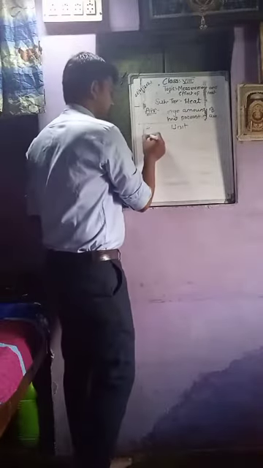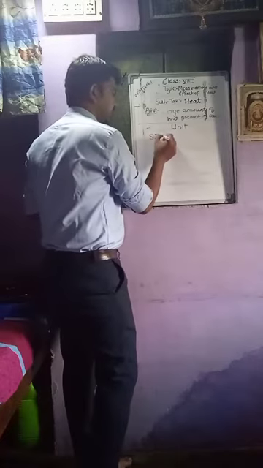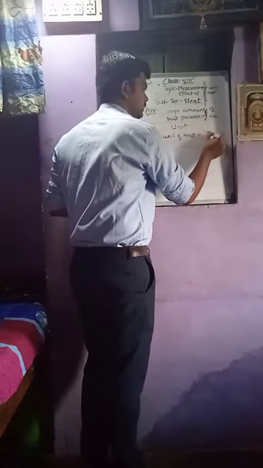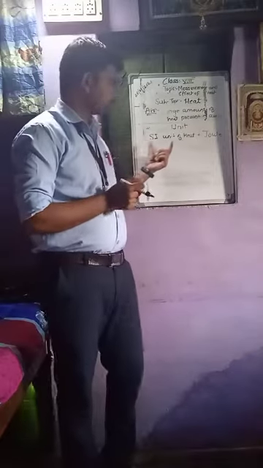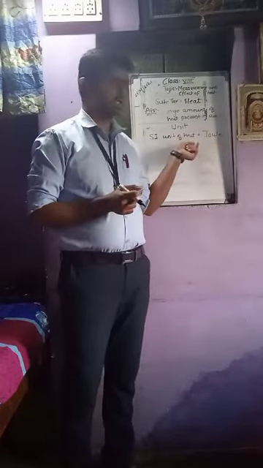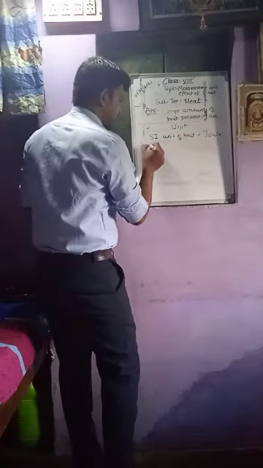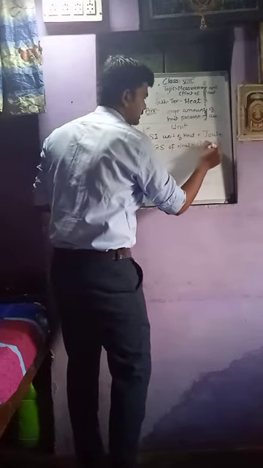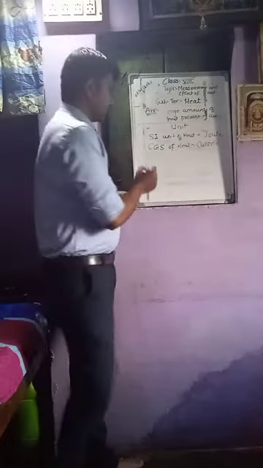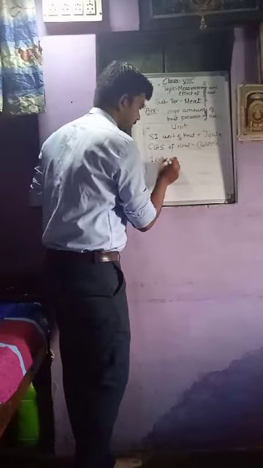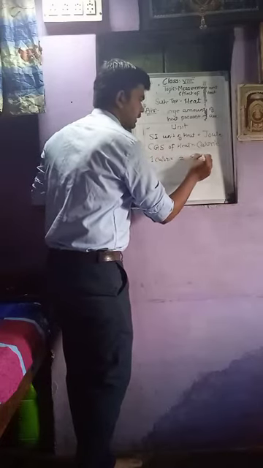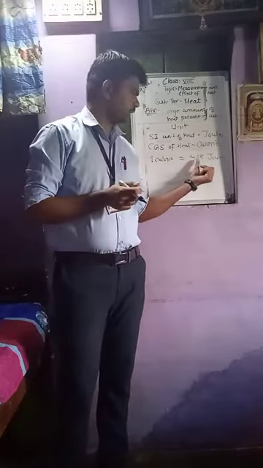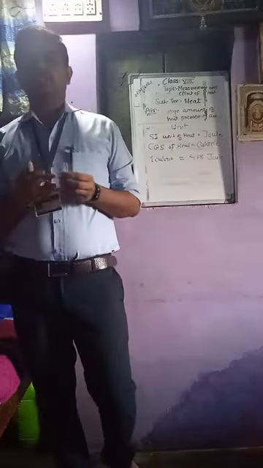What is the unit of heat? The SI unit of heat is joule, and the CGS unit of heat is calorie. 1 calorie is equal to 4.18 joule, and the calorie is used to increase the temperature of a body.